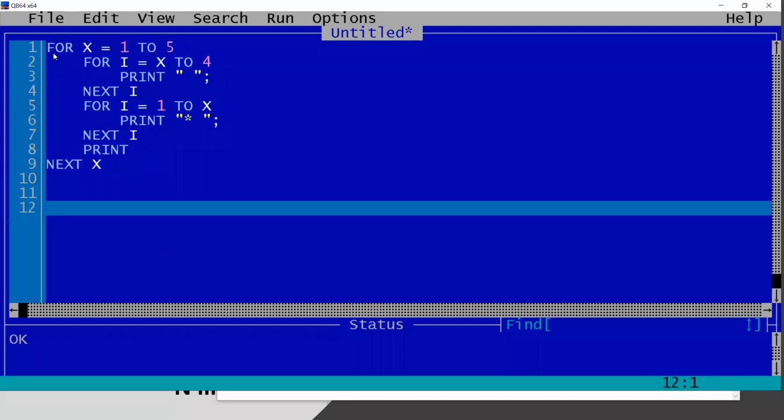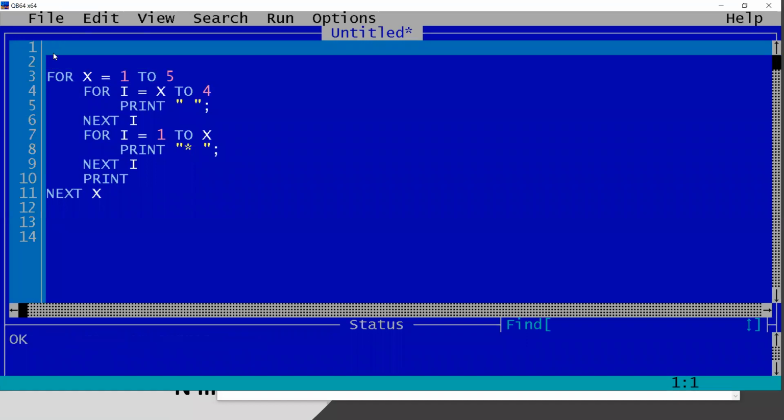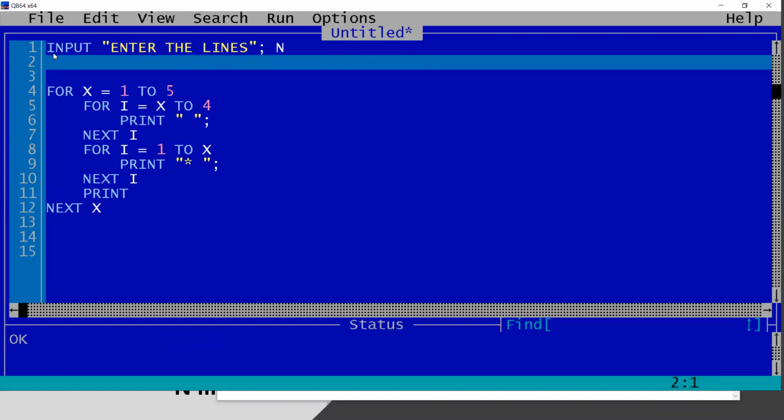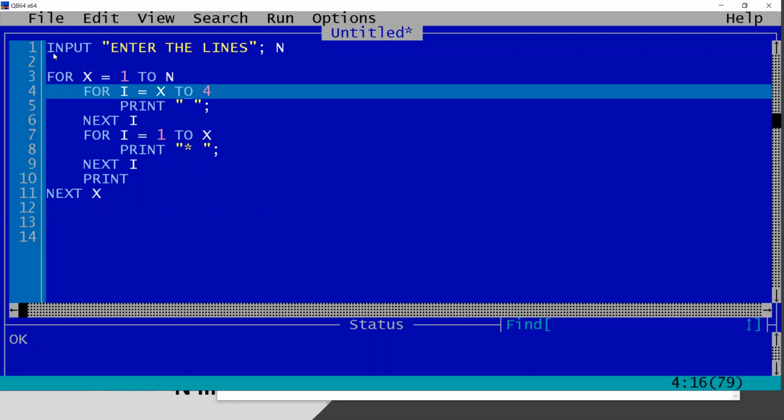Okay. So what I will do, I will simply take an input from the user, enter the lines. It will go into n. And I will simply replace the hard-coded values with n. So here it is written 5, so I will replace this with n. Here it is written 4. I will not think much.